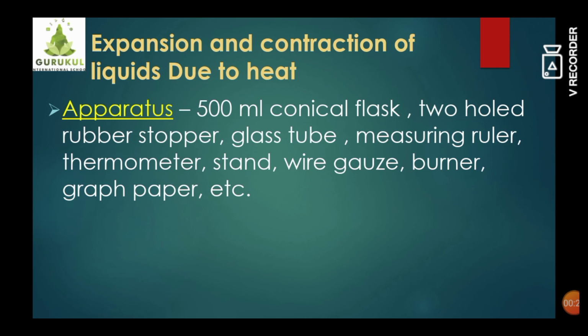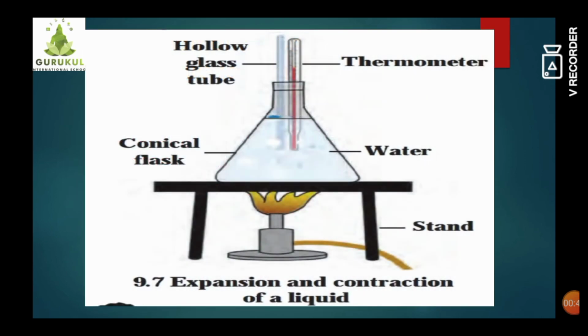For this, we will require various apparatus as follows: 500 ml conical flask, 2-hole rubber stopper, glass tube, measuring ruler, thermometer, stand, wire gauze, burner and a graph paper. Students, here you can see all these apparatus. This flask is a conical flask.